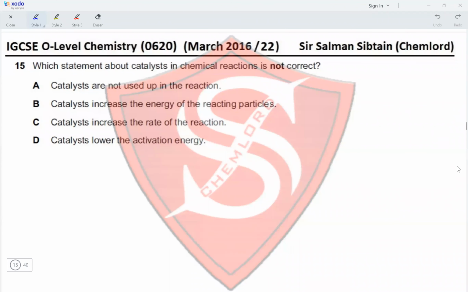Question 15. Which statement about catalysts in chemical reactions is not correct? Catalysts are not used up in the reaction. Yes, they are not. They are regenerated at the end. Catalysts increase the energy of the reacting particles. No, a catalyst has no effect on the energy of the reacting particles. It only decreases the requirement of activation energy. A catalyst increases the rate of reaction. Yes, that is the purpose of a catalyst. Catalysts lower the activation energy. Yes. So this makes option B the correct option for this question.